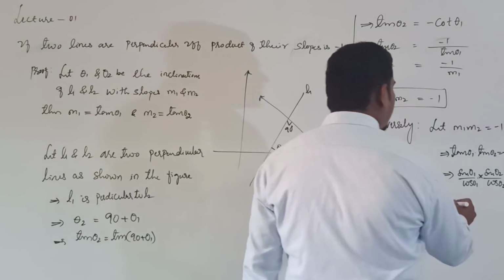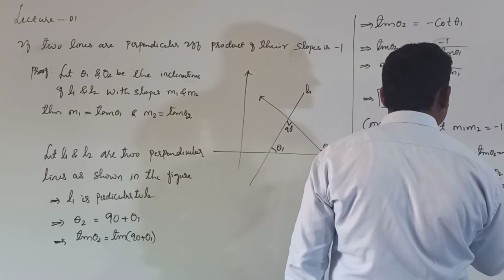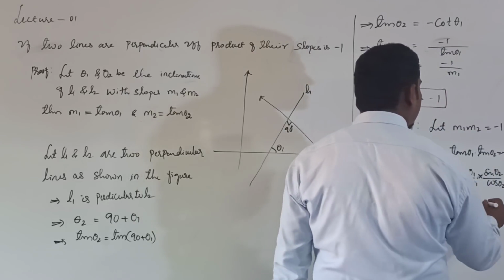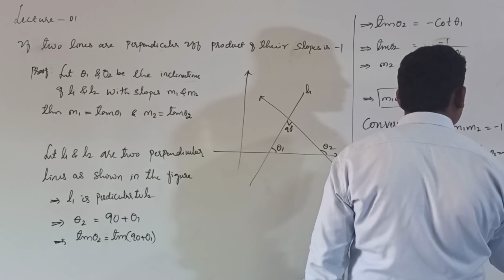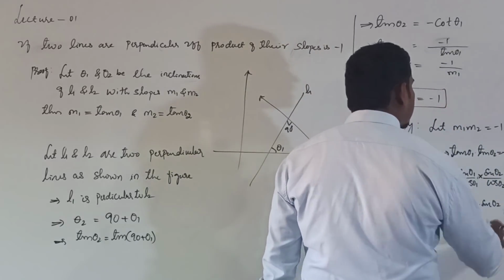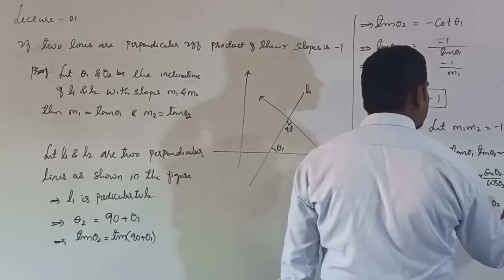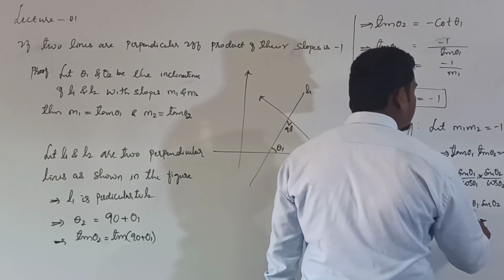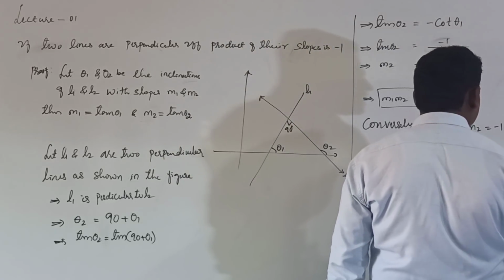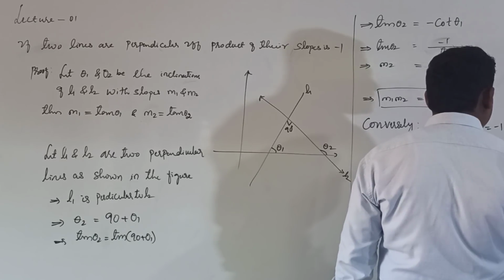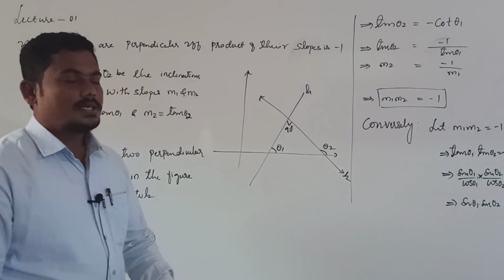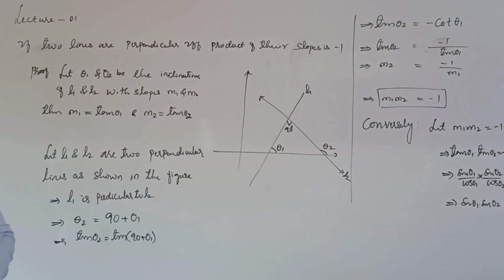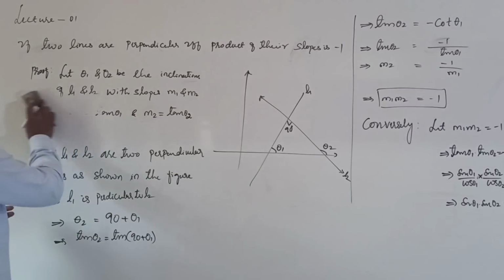After that, cross multiplication. Sin theta 1 into sin theta 2 is equal to minus cos theta 1 into cos theta 2, right? Just take m1 into m2 equal to minus 1. Next, the continued part.